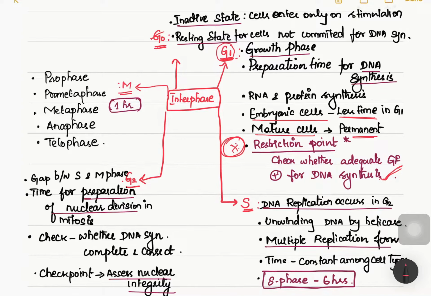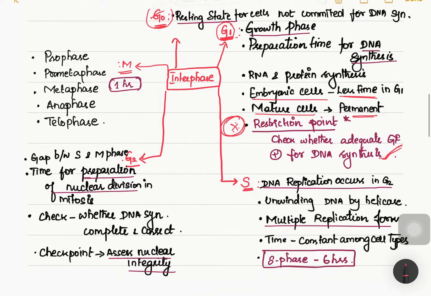Till that stimulation, they should not grow and should not enter into DNA synthesis either. So they should be in an inactive, resting state. Those cells come under the G0 phase. Whichever cell has to multiply continuously will enter into S phase.